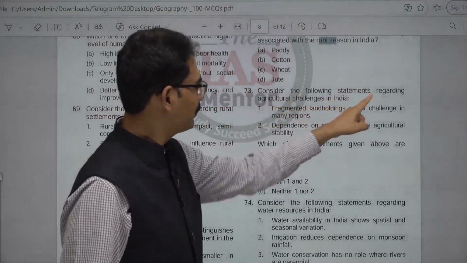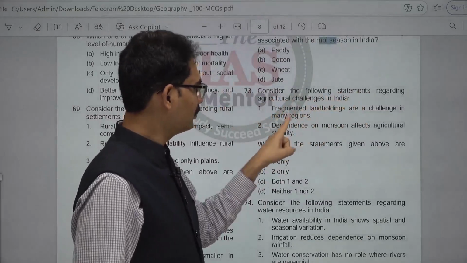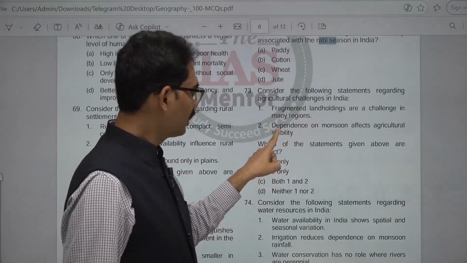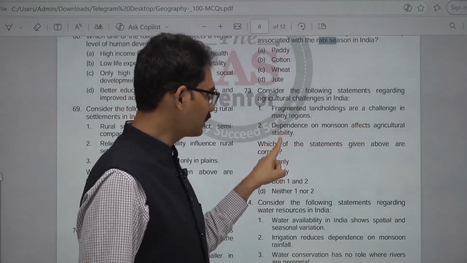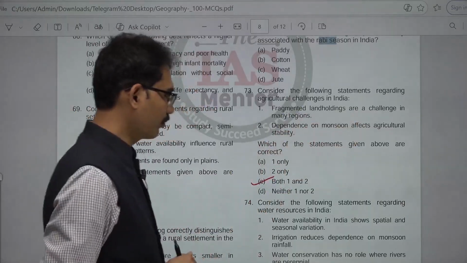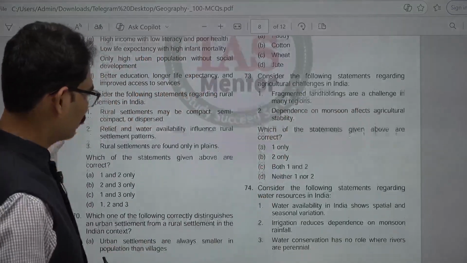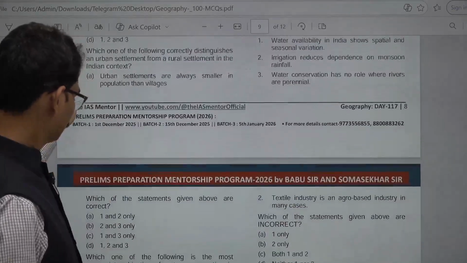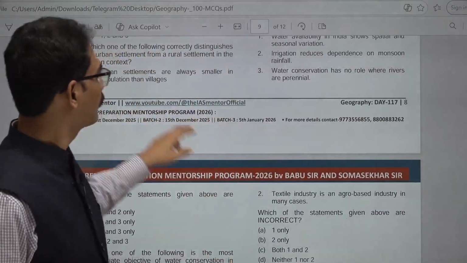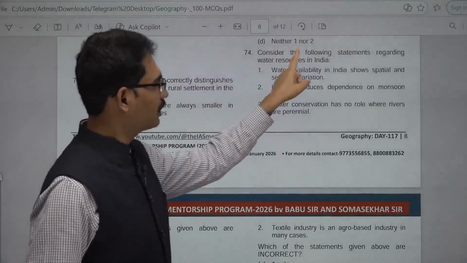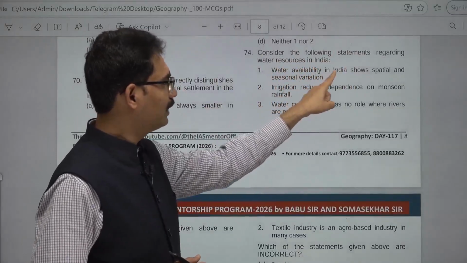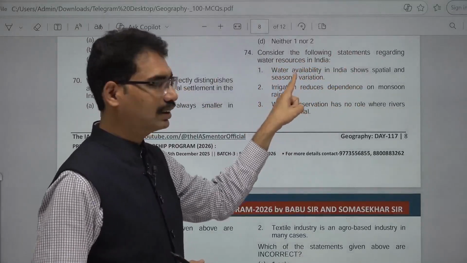Consider the following statements regarding agricultural challenges in India. Fragmented land holdings are a challenge in many regions. Correct one. Dependence on monsoon affects agricultural stability. Correct one. Both are correct. Next, 74. Consider the following statements regarding water resources in India. Water availability in India shows spatial and seasonal variation.